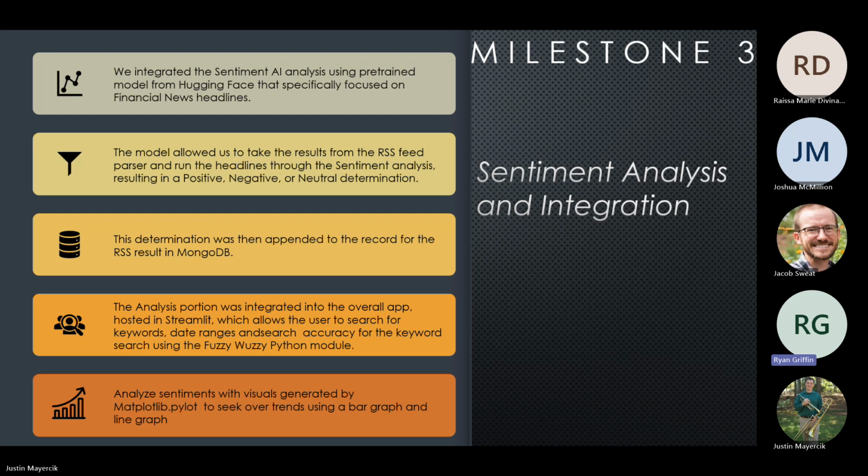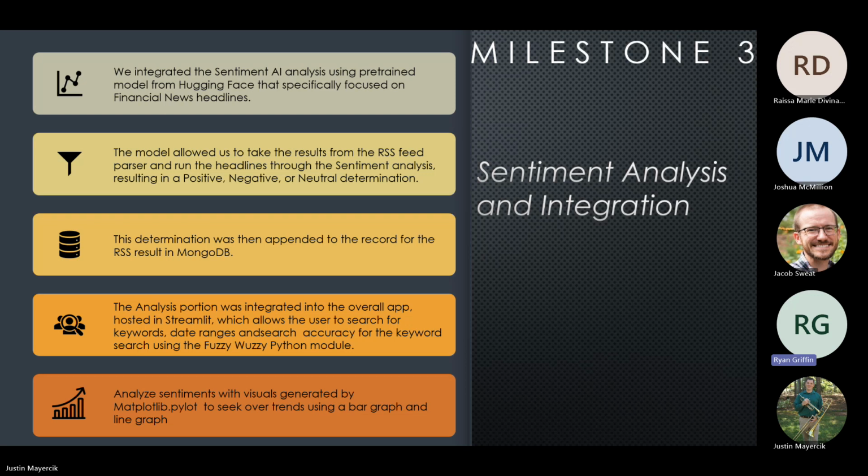In the UI, the user has the option to search for keywords, for date ranges, and to define their level of search accuracy. We use a package called FuzzyWuzzy to do a fuzzy search. What that allowed us to do was to account for typos, misspellings, things of that nature.